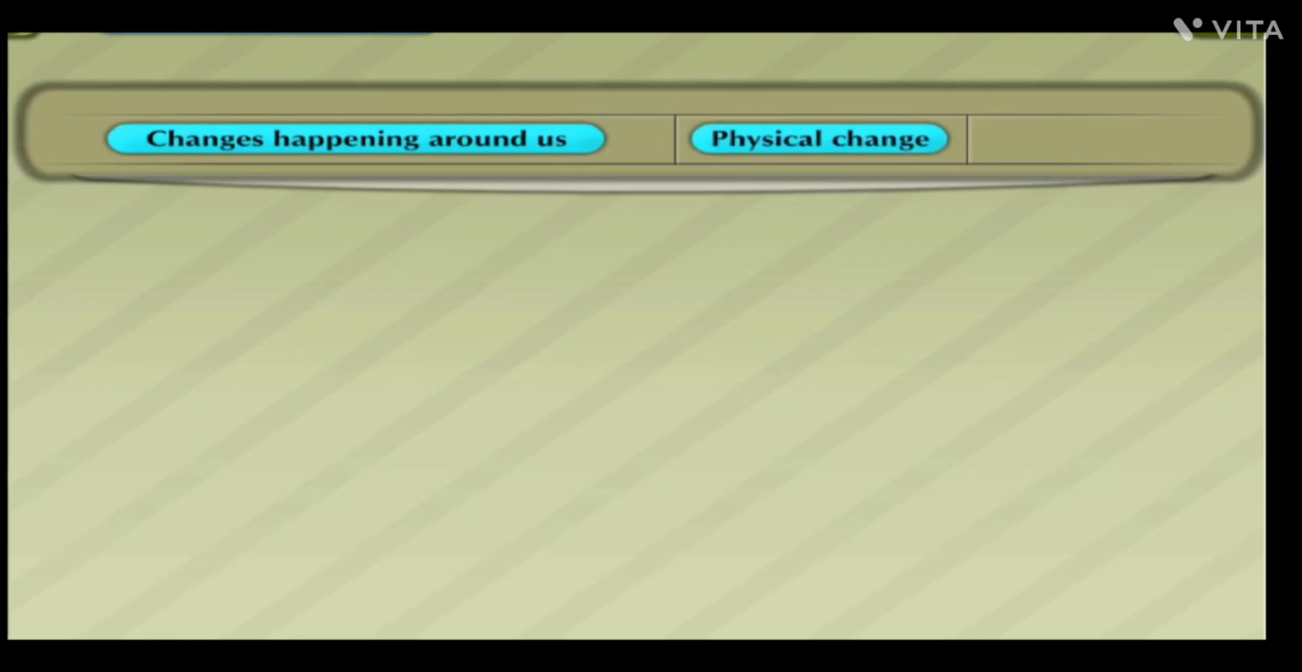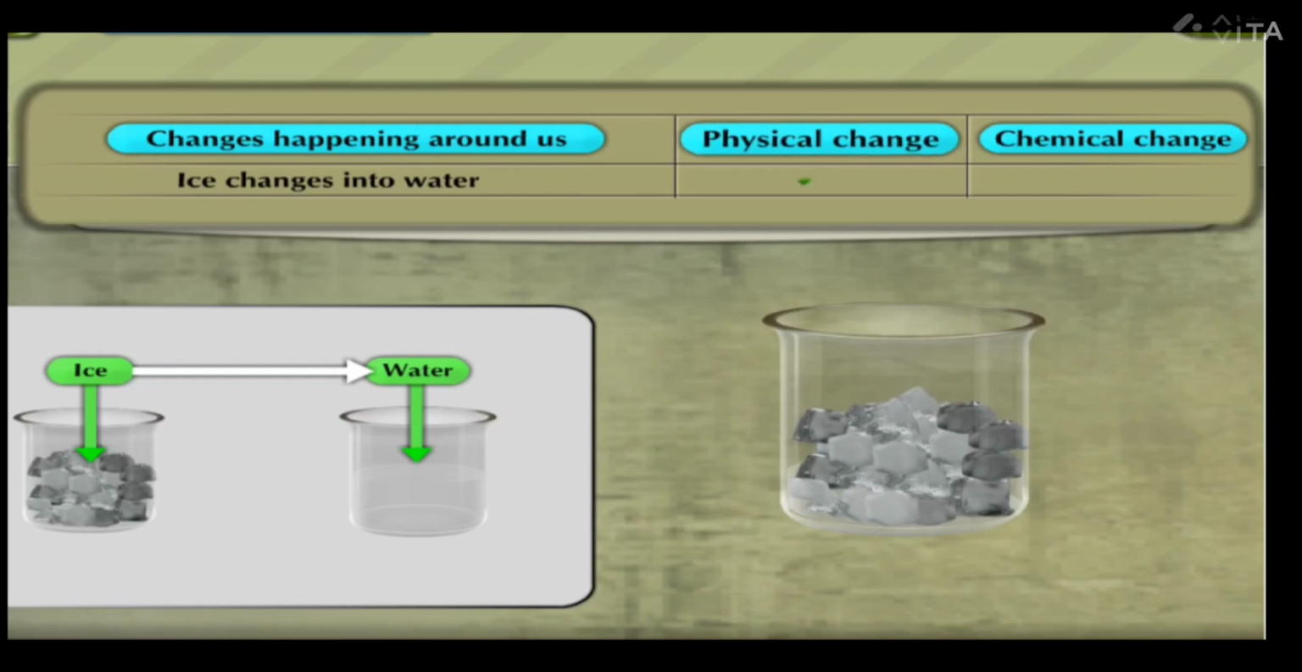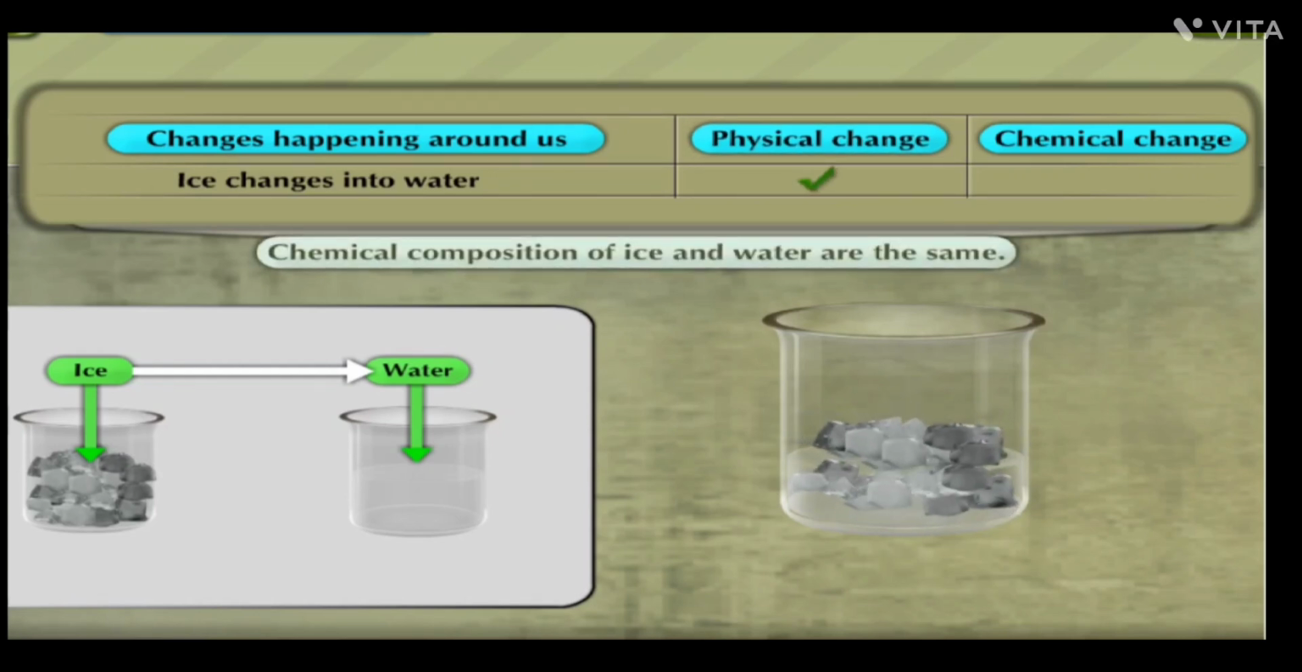Let us classify some changes happening around us as physical changes or chemical changes and note our observations in a tabular form. Ice changes into water. It is a physical change as the chemical composition of ice and water are the same.